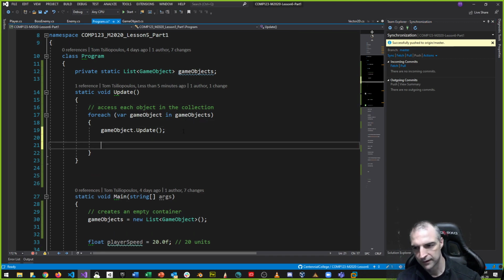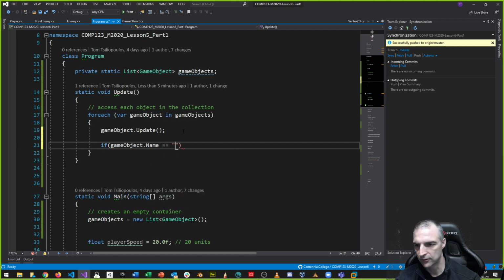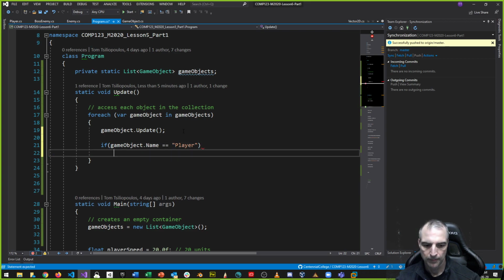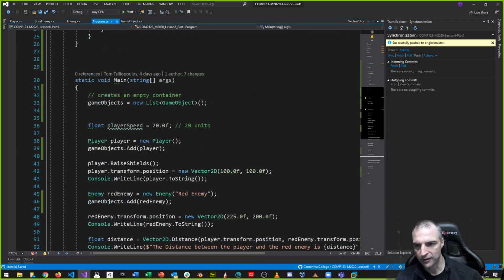So I can say, if game object dot name is equal to player, then accessing player class. Okay, but there's a big problem with this.